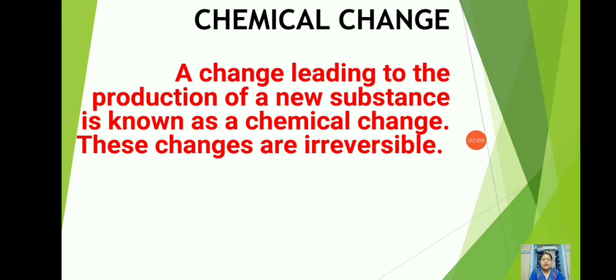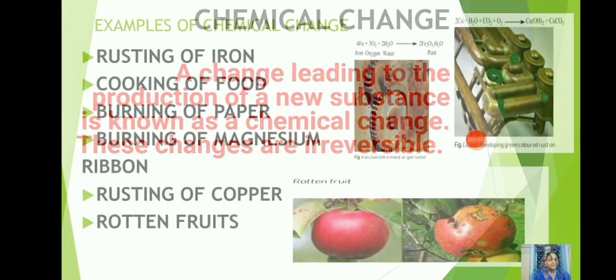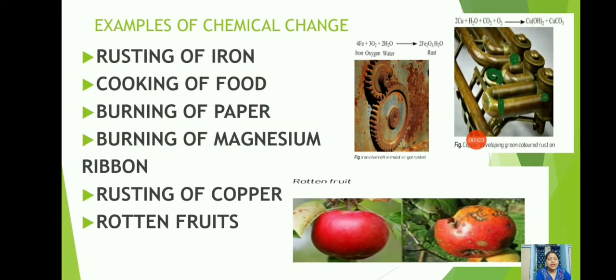So let's start with the definition. What is a chemical change? A change leading to the production of a new substance is known as a chemical change. It means it's a kind of change in which a new substance is produced. These changes are irreversible, meaning we cannot reverse these changes. Clear? So dear students, let's discuss the examples of chemical changes.